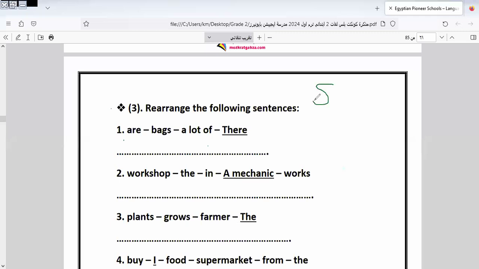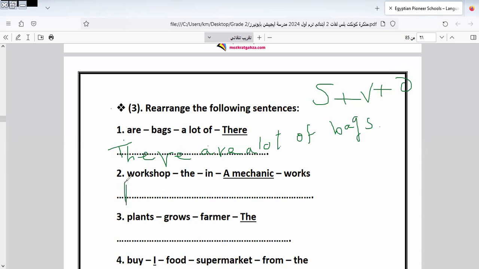Here is subject plus verb plus object. So the answer here, it will be what? There are a lot of bags. So I write it and I put the full stop at the end of the sentence.